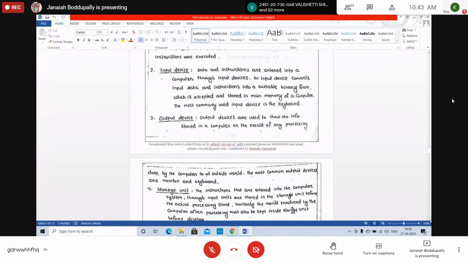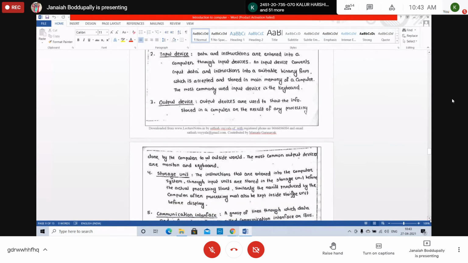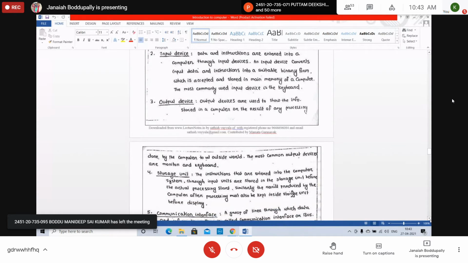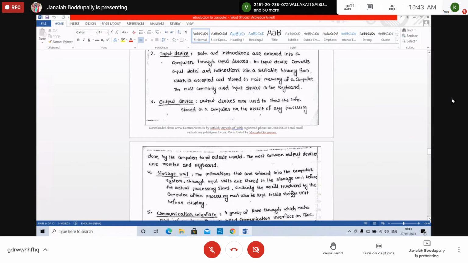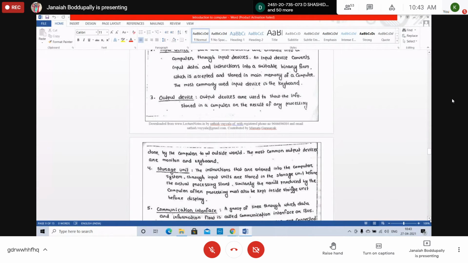Third one, output device. Output devices are used to show the information stored in the computer or the result of any processing done by the computer. So the outside world can see the output. The most common output devices are monitor and printer. Sorry, I said keyboard; that is wrong. Keyboard is an input device.